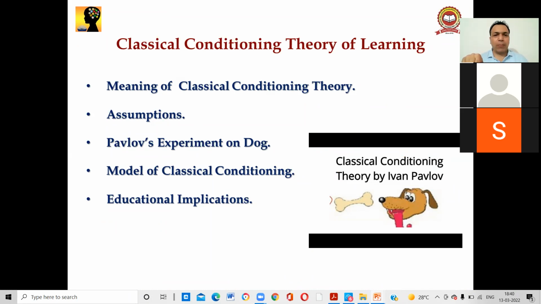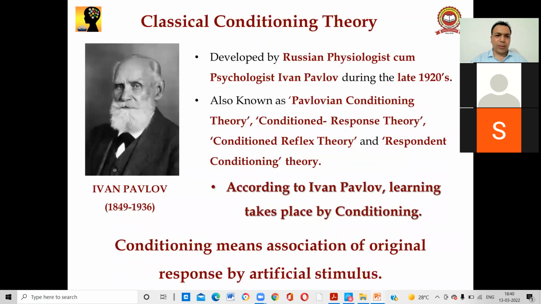Full questions come on this, right? So when the question comes, define the classical conditioning theory in detail. So you have to define all three things. It is a 10-mark question, right guys? And many times it comes.